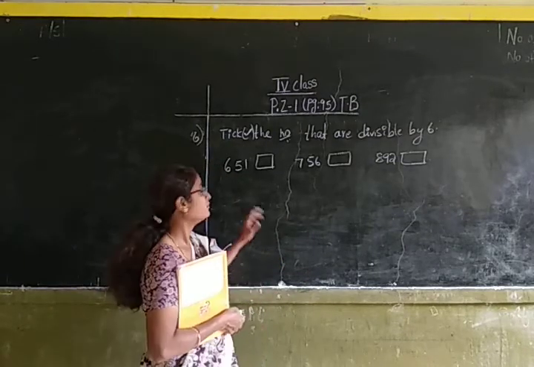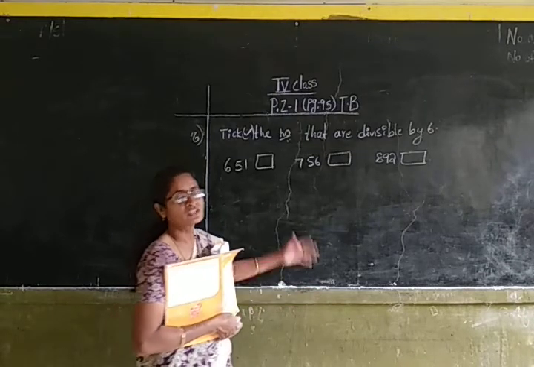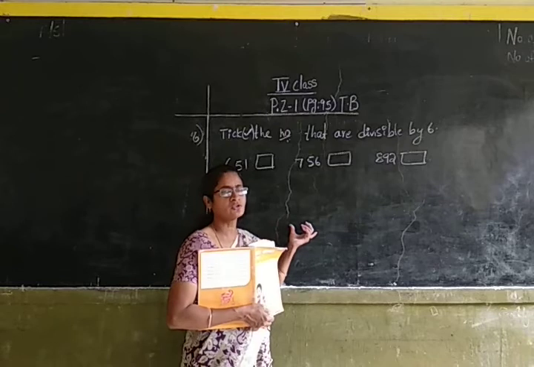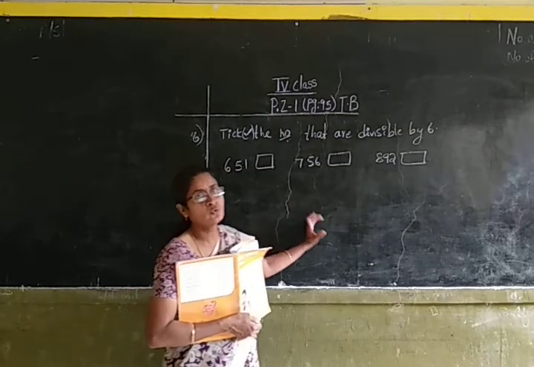Okay children. If it is not divisible by 2, then also it is not divisible by 6. If it is not divisible by 3, then also it is not divisible by 6. It should be divisible by both 2 and 3.